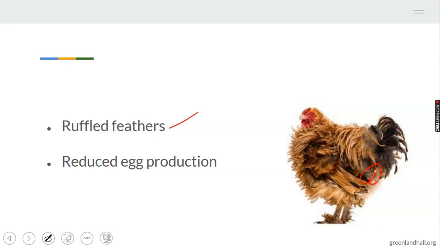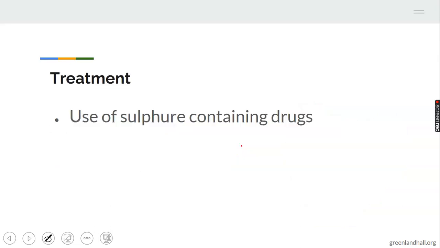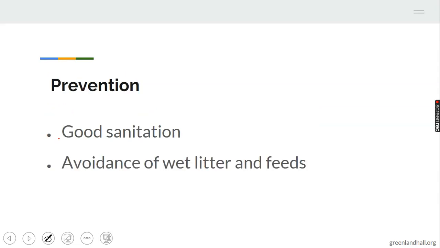The feathers usually pop up, not like other birds, as you can see in this picture. The feathers usually pop up, and there will be a reduction in egg production. Treatment: use of sulfur-containing drugs. Make use of sulfur-containing drugs to treat coccidiosis. Prevention: good sanitation measures.